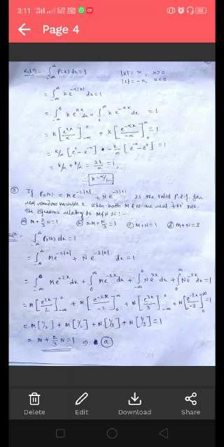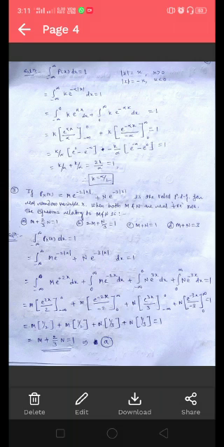So for the first term, integrating from minus infinity to 0, m e to the power 2x dx, plus for positive values of x, integrating from 0 to infinity, m e to the power minus 2x dx, plus similarly for the n term, integrating for positive and negative values of x, and equating this to 1.